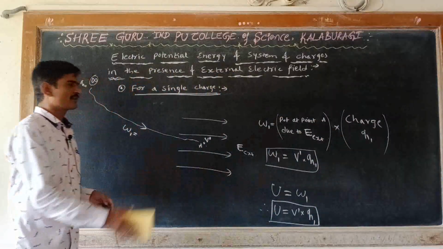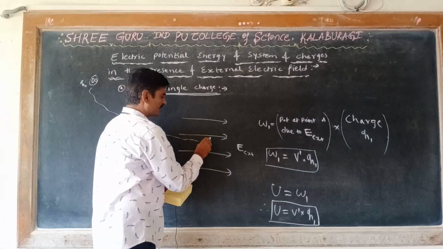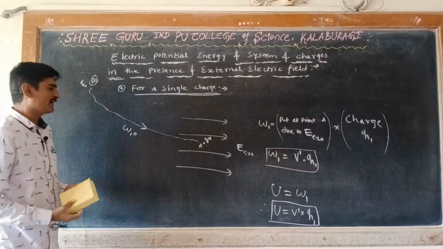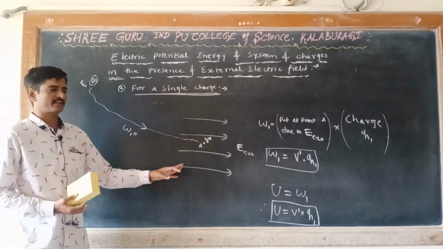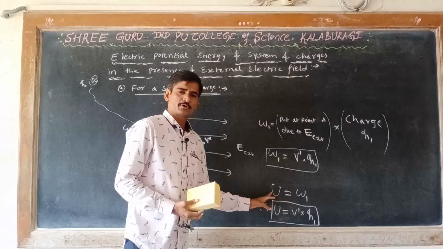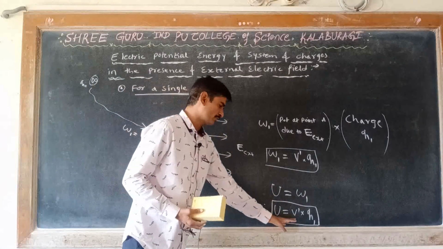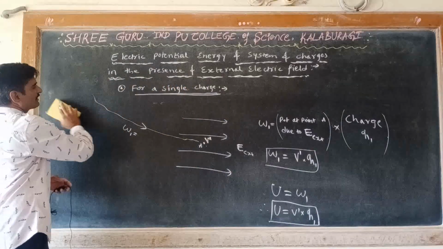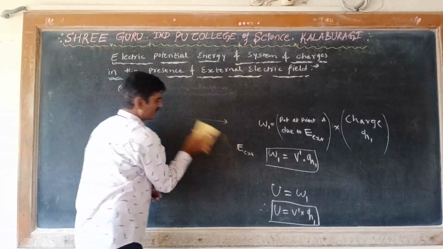Understood the concept? Very simple. See here, there is an external electric field. Due to this external electric field, the electric potential is V dash. Then work has to be done against this external electric field, against this electric potential, and that work done is stored as the potential energy of the one charge in the external electric field. So U is equal to V dash times Q1. So this is for a single charge.